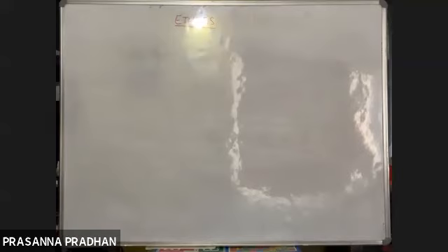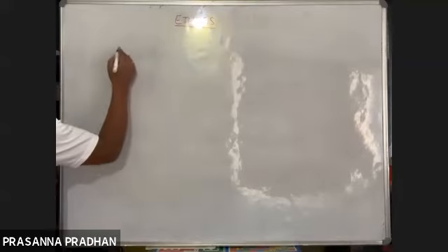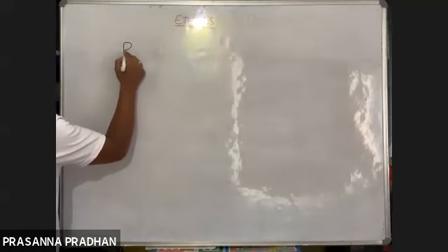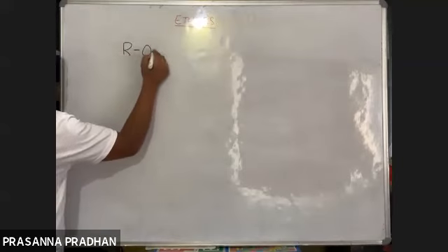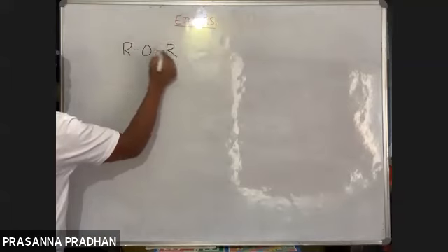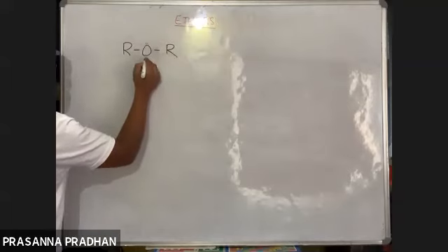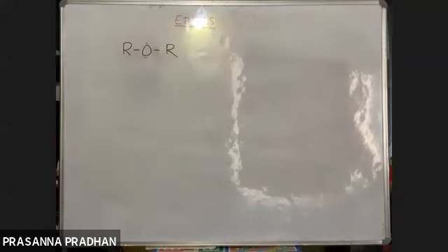As we all know, what are ethers? Ethers are a class of compounds in which the two alkyl groups are bonded together by an oxygen atom like this. So these are known as ethers. And the oxygen atom bears two lone pairs of electrons. So this class of compounds is known as ethers.